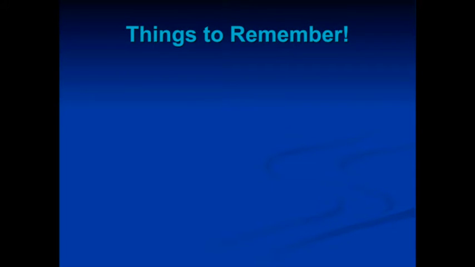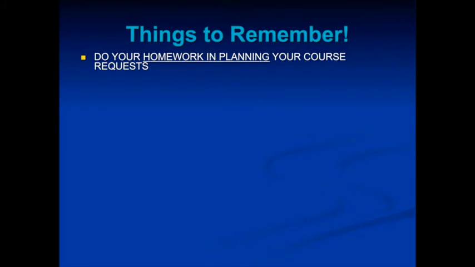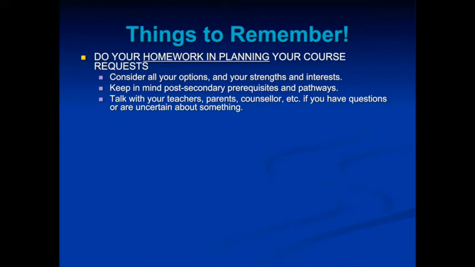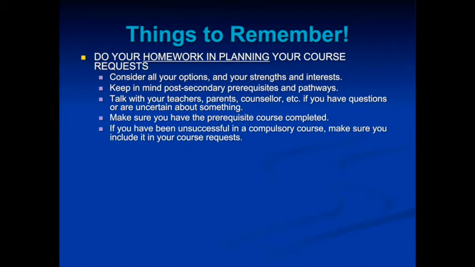Things to remember. Do your homework in planning your course requests. Consider all of your options, your strengths, and interests. Keep in mind post-secondary prerequisites and pathways. Talk with your teachers, parents, and counselor if you have questions or are uncertain about something. Make sure you have the prerequisite courses completed. If you have been unsuccessful in a compulsory course, make sure you include it in your requests.